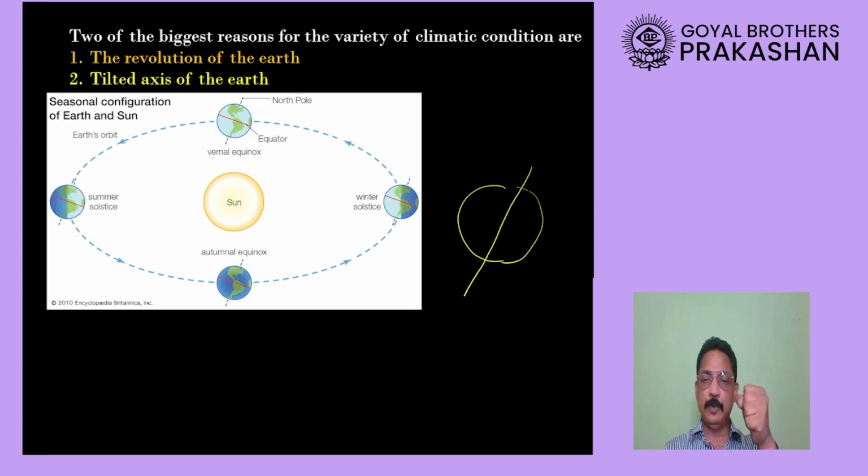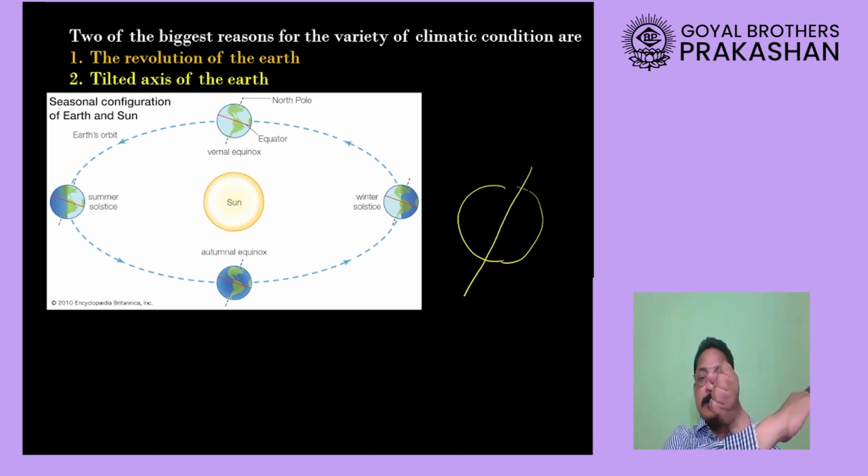But as you know, the earth is not stationary. The earth keeps on moving around the sun. We call it the revolution of the earth. Again, imagine this hand is showing the sun and this hand is showing the tilted axis of the earth. When the earth begins to move around the sun, now this part has come towards the sun.